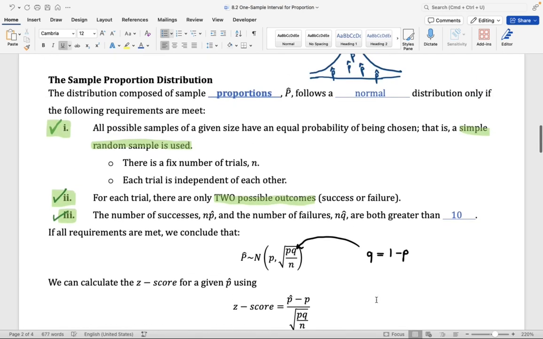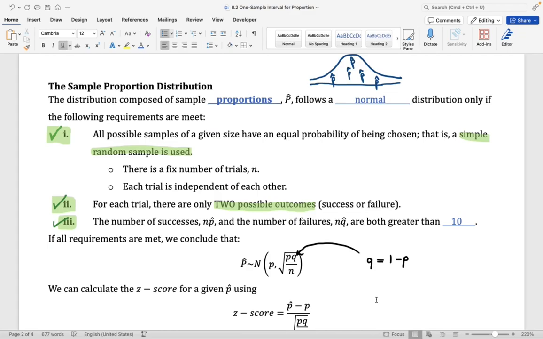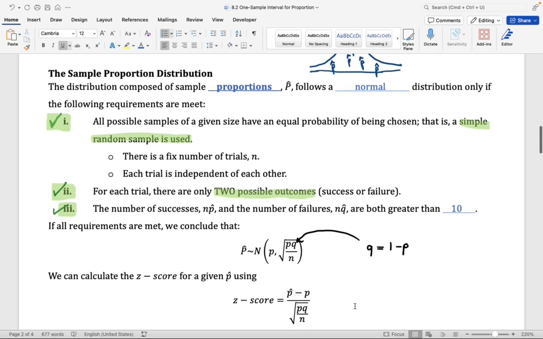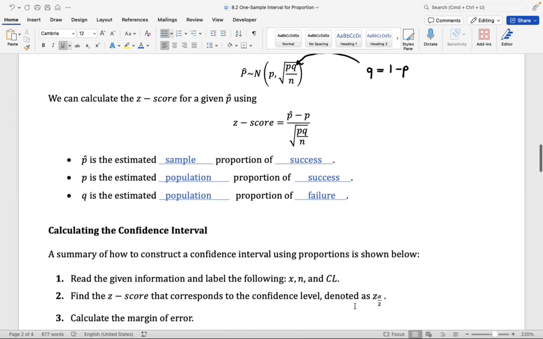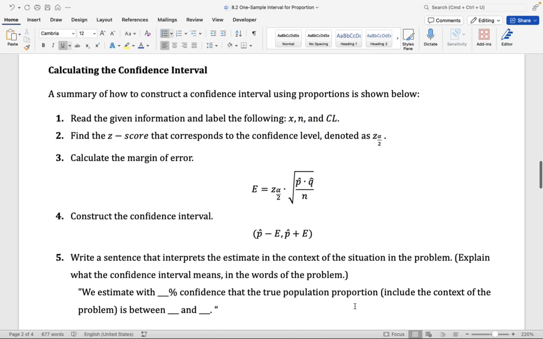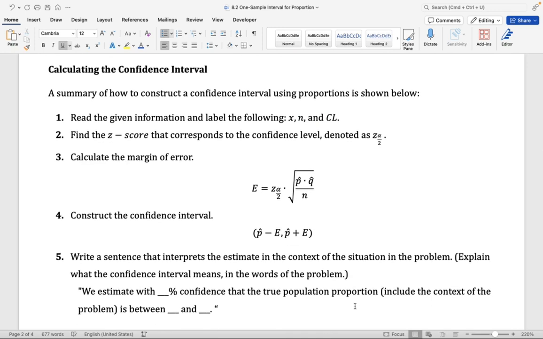So now that you're familiar with the sample proportion distribution, and you know that this distribution follows a normal distribution, assuming all three conditions are met, now you're ready to construct a confidence interval for a proportion. Here below, I have the main 5 steps that we take to construct a confidence interval. First, we're going to read the given information, and we're going to label x, n and CL. Our next step is finding a z-score corresponding to the confidence level. This z-score is denoted as z of alpha divided by 2.